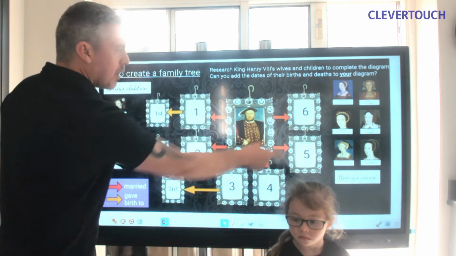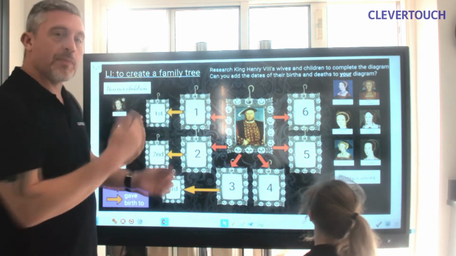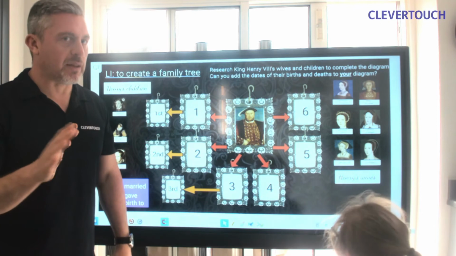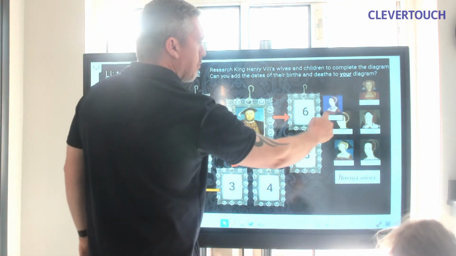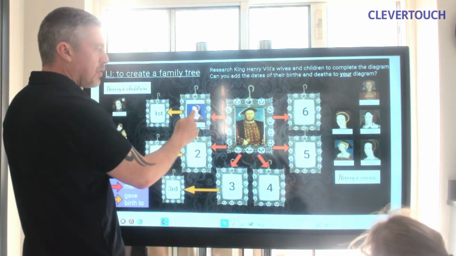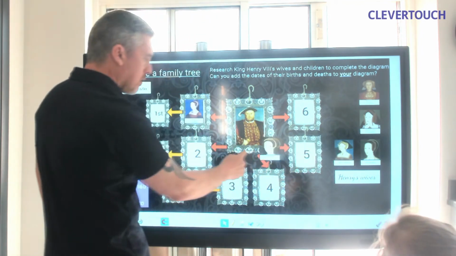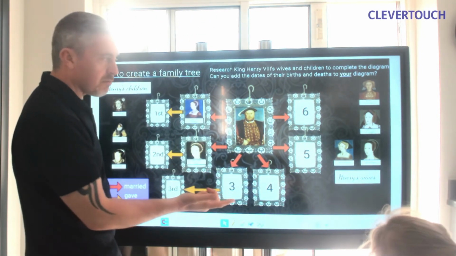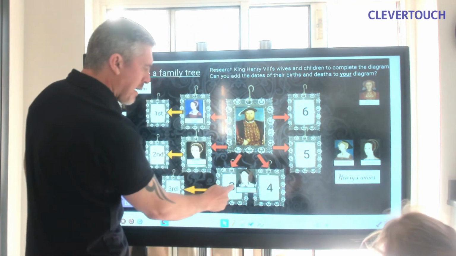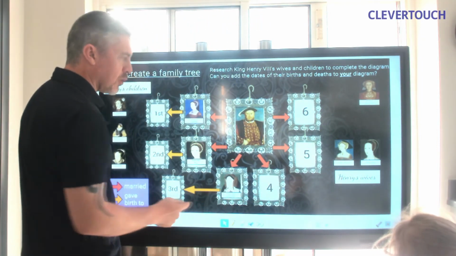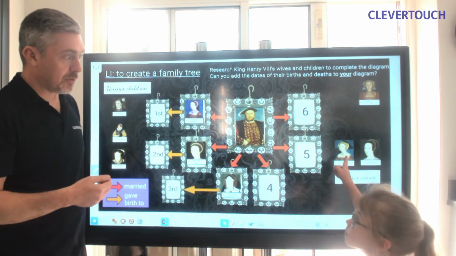around here are all his wives. We've got to try and put them in the right order. I'll tell you their names and I'll slide them in somewhere, but trust me, it won't be the right order. So for example, one of his wives was called Catherine Howard. She could have been his first wife, maybe. He had a wife called Catherine Parr, second wife. And he had another wife called Catherine of Aragon. He married 3 wives, all called Catherine. Quite handy so that he could remember those names.